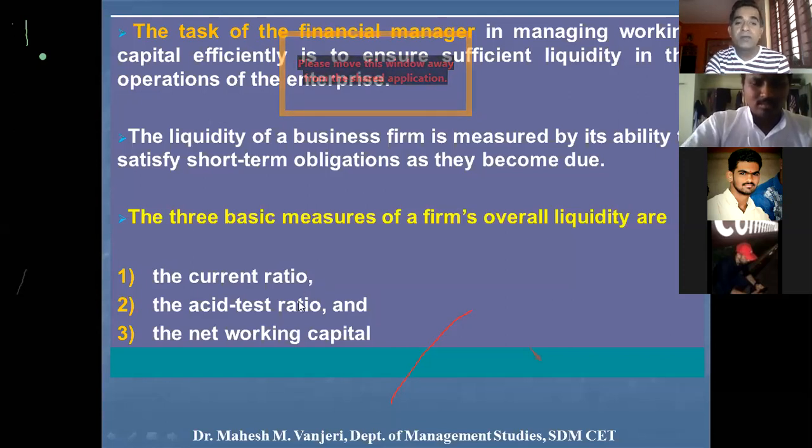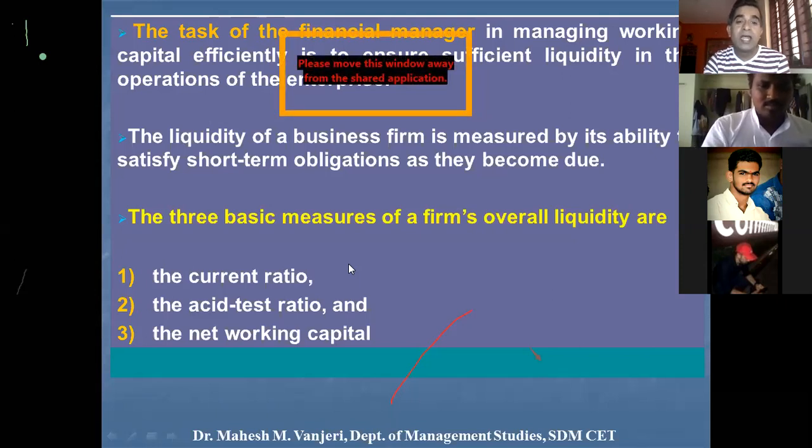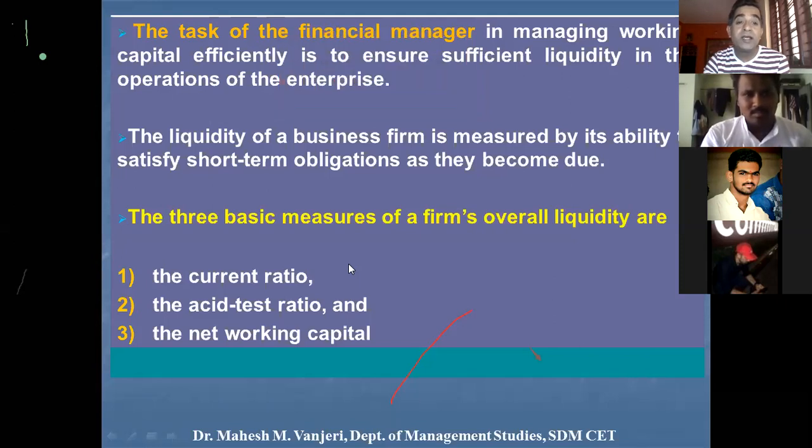The second measure of the liquidity of a firm is the acid test ratio. Here, from the current assets, only those which are in cash or which can be quickly converted into cash are taken into consideration, and the inventory is not included. So the formula will be current assets minus inventory, divided by current liabilities. It is a more stringent test for a company's liquidity position. Both the measures are considered by investors while evaluating the liquidity position of a company.